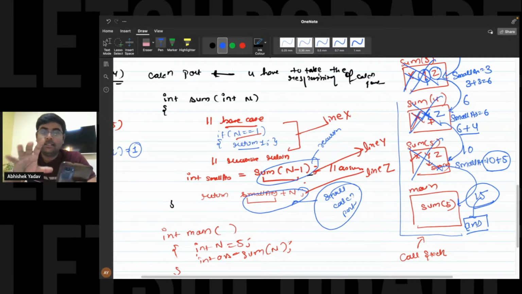This is a basic, and this is all about recursion. There are a lot of different problems, but yes, this is the base of recursion. So guys, you're able to understand how you can solve a problem statement with the help of recursion, and how you can do the dry run, right? And what is happening behind the scene, that is the main important part of recursion. Let's take one more problem statement, and after that we will dry run the code to understand recursion in a much better way.